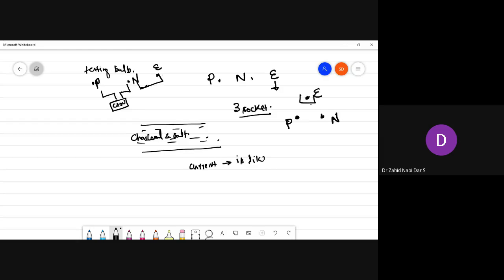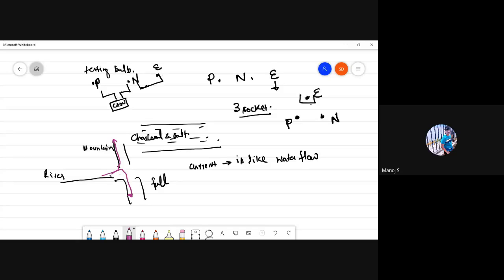Imagine a river flowing. Here there is an upslope, a mountain, and here there is a fall. How will the river go? Will it climb the mountain, or will it fall down? Fall down. It will fall down like this.